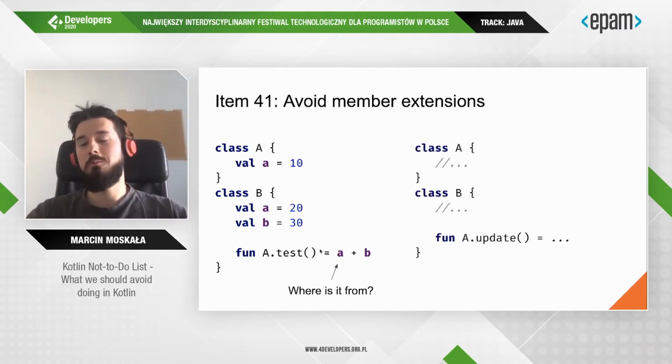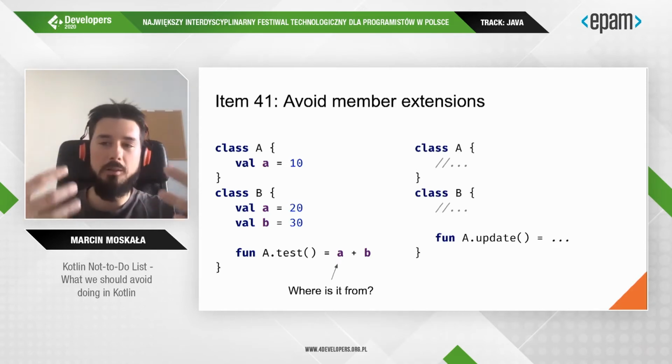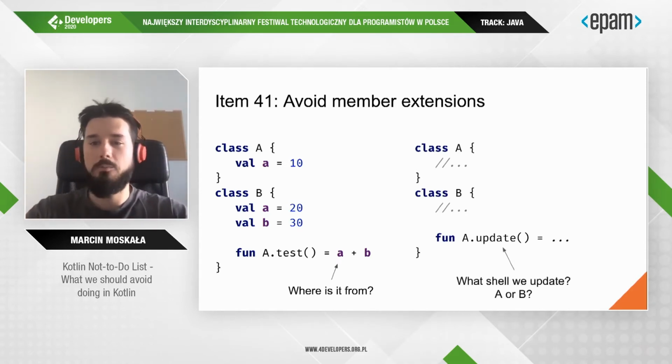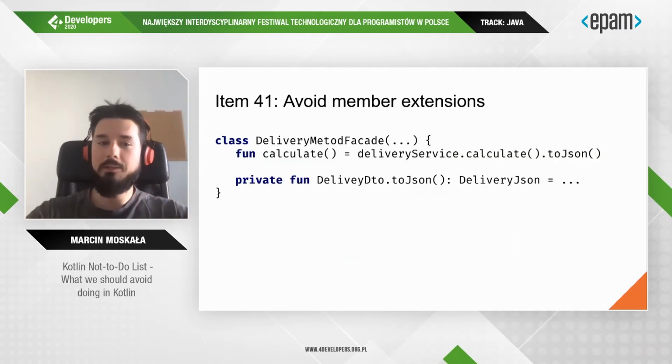If we're supposed to modify something, if it's not a pure function, what should we update, A or B? I don't know. One person will say A, another will say B. Who knows? I see that this practice is quite popular in the backend to make this kind of mappers, so to JSON, from JSON, etc.